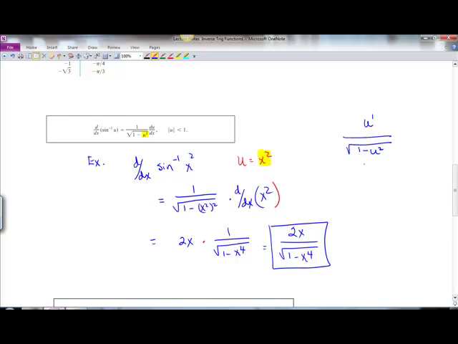Here u is x squared, so 1 over the square root of 1 minus x squared squared, times the derivative of that, which is 2x. So we would put 2x on top and the square root of 1 minus x to the 4th. You're really just filling in the formulas, just being careful.